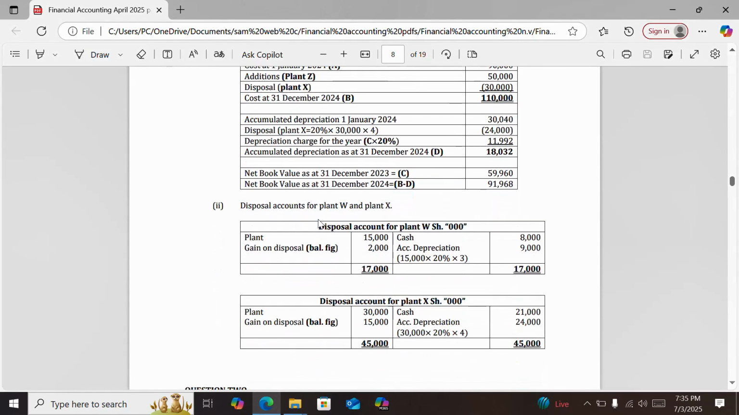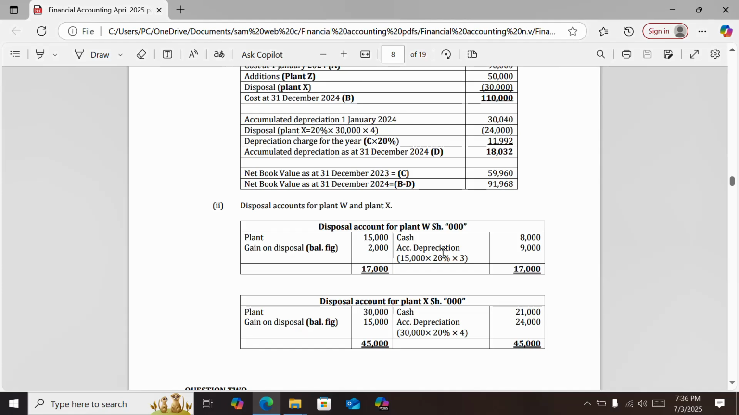Then we have the disposal account. The disposal account on your debit side, you will have the plant disposed at cost. Then on your credit side, you'd have the cash, or you can say proceeds received from the disposal. And then you'd have the accumulated depreciation, which is disposed.